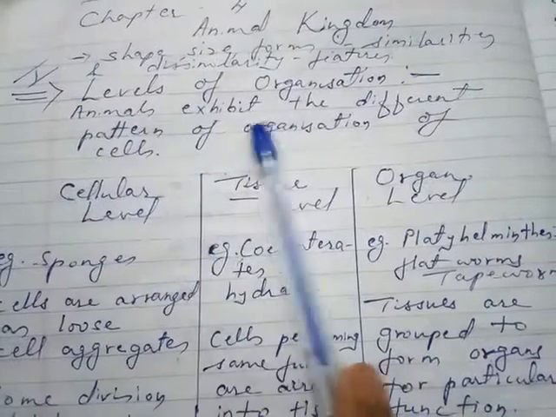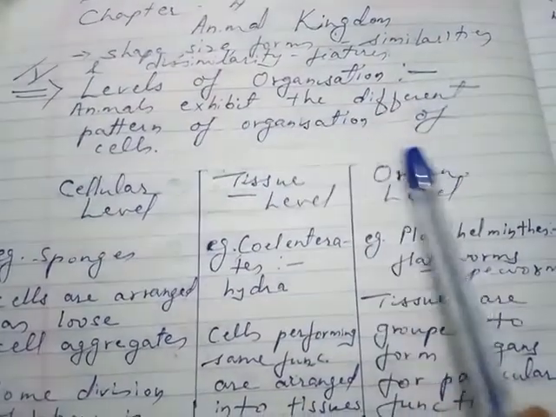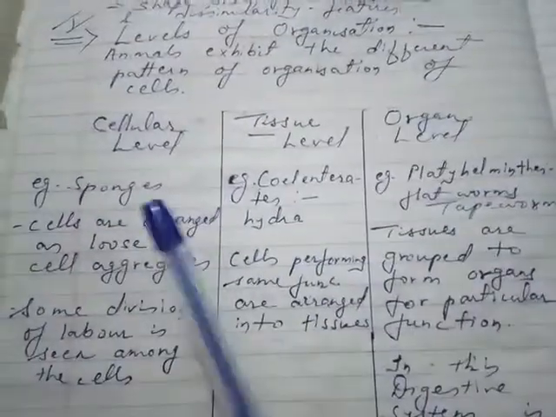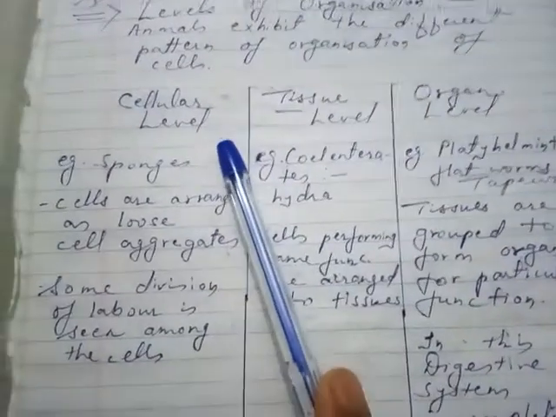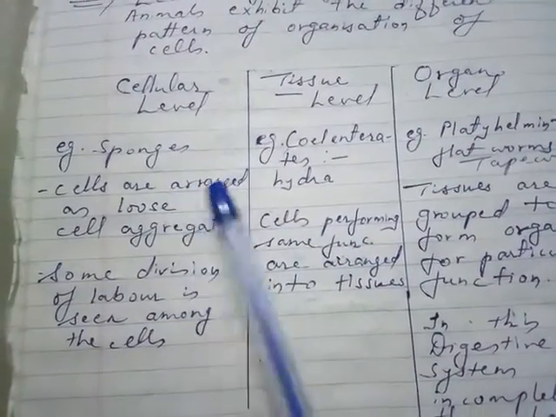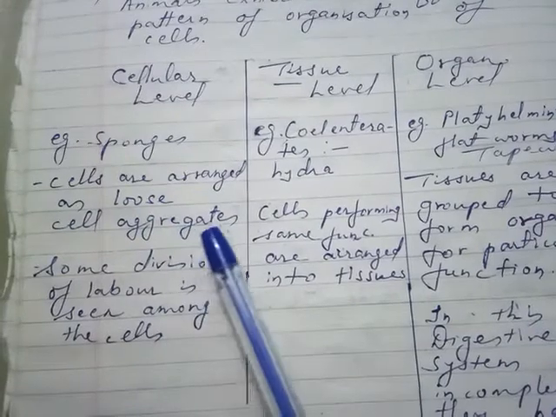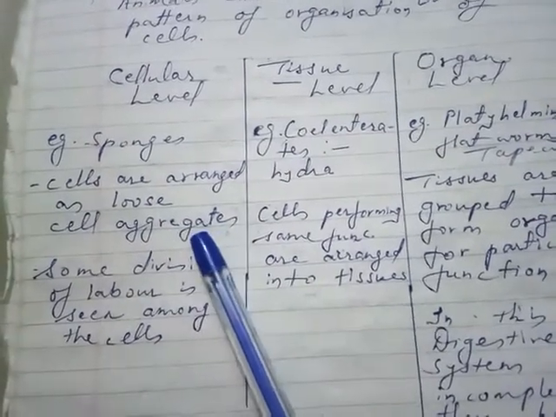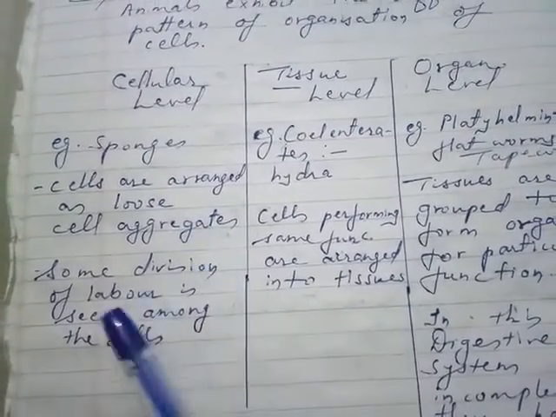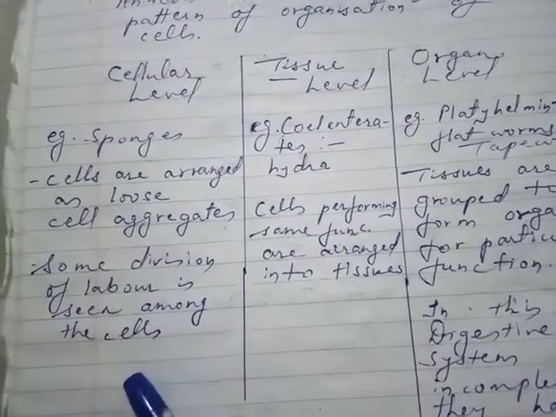Now animals exhibit different patterns of organization of the cell. First one is the cellular level. In this case, example sponge, cells are arranged as loose cell aggregates. So tissues are not formed here. So cells are in groups. Some division of labor is seen among the cells.